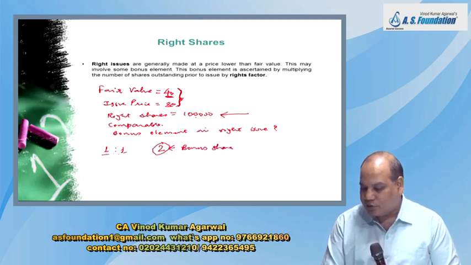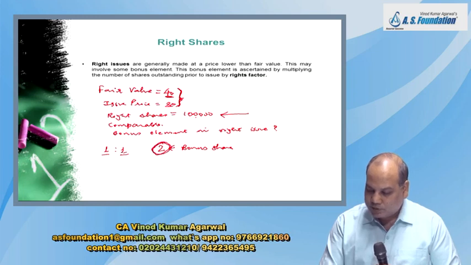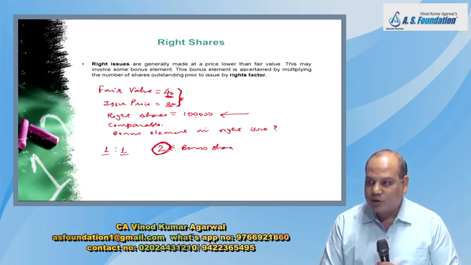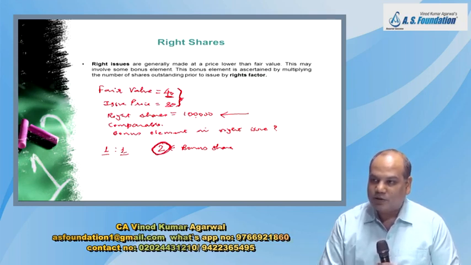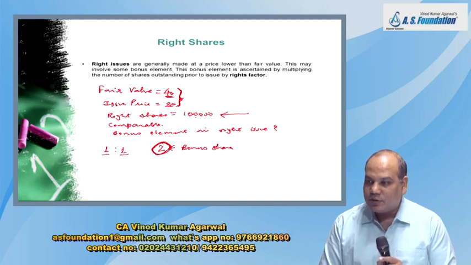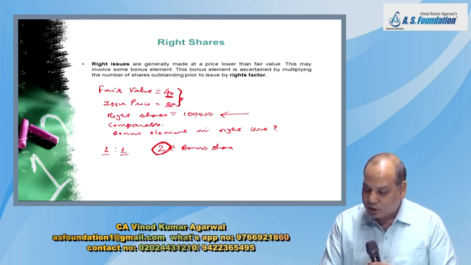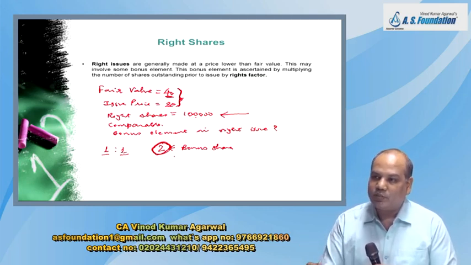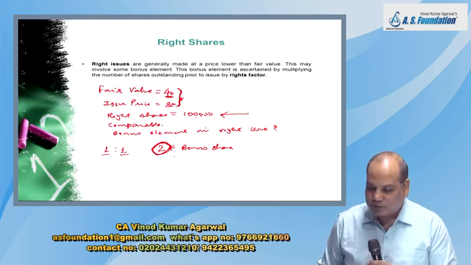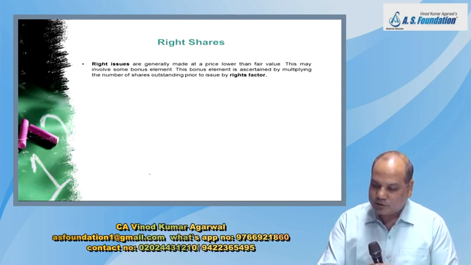If bonus share is issued in the ratio 1:1, you can multiply the previous year figure by 2 to give the effect of the bonus element. But that cannot be applied in the case of right shares. Not everything is free. In right shares, not the entire shares are free. So I need to calculate a similar adjusting factor for the bonus element.